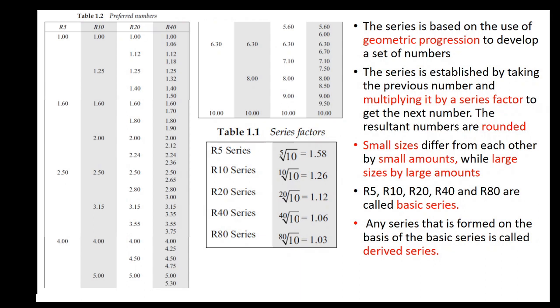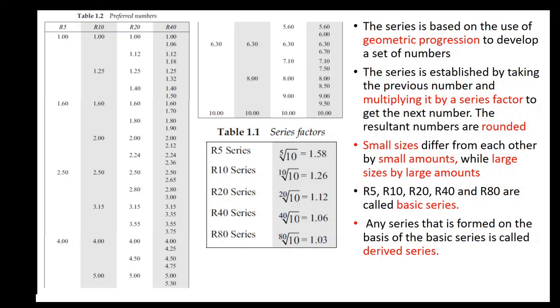Let us go to the details of preferred number series. Here, the first table, table 1.2, shows the preferred number series such as R5, R10, R20 and R40. Each of these series uses geometric progression to develop the set of numbers. How to obtain the second number in the series or the third number in the series? For getting any number in the series, you have to multiply the previous number with a series factor. The series factors for each of the series R5, R10, R20, R40 and R80 are given in table 1.1.